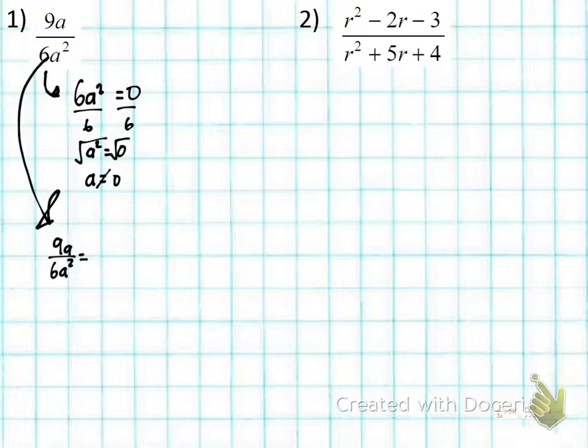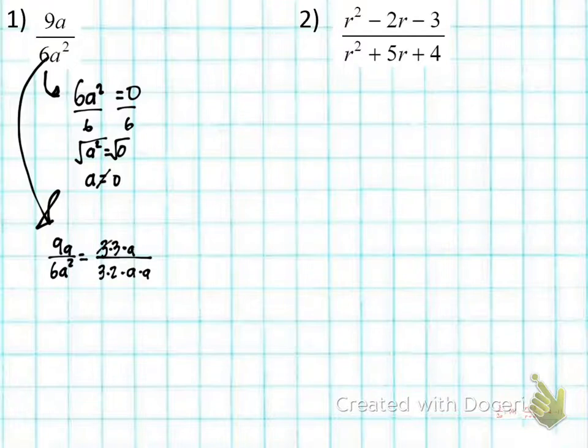We're going to factor the numerator. I know 9a is just like saying 3 times a. I know our denominator is like saying 3 times 2 times a. So now looking at my numerator and denominator, I want to cancel things out.